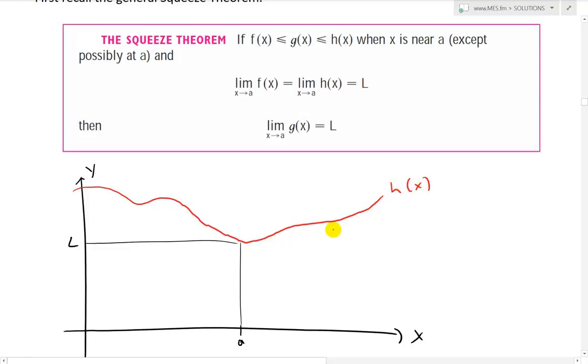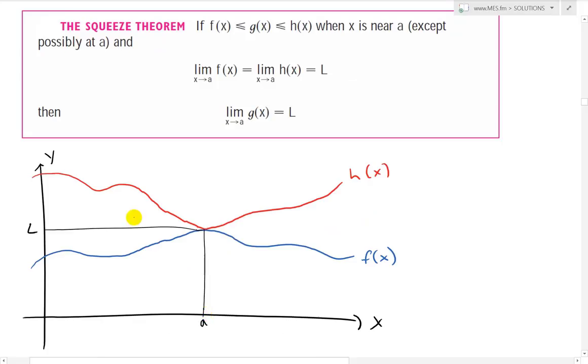And now let's say we have f of x. f of x is always less than h of x, or, I mean, g of x. So f of x is always less than h of x when x is near a. Let's just say it's less than pretty much everywhere. Or actually, it doesn't need to be less everywhere, just near a. So let's draw it like that. And this is f of x, like that.